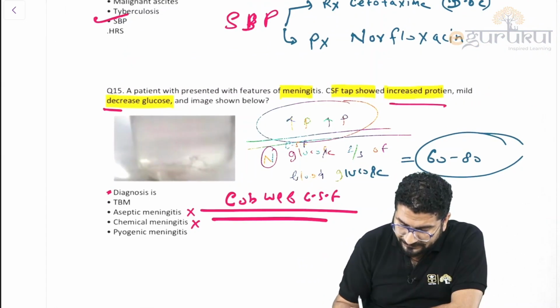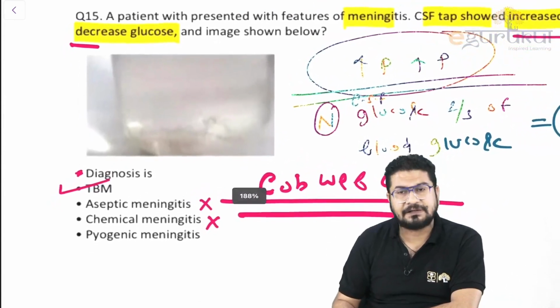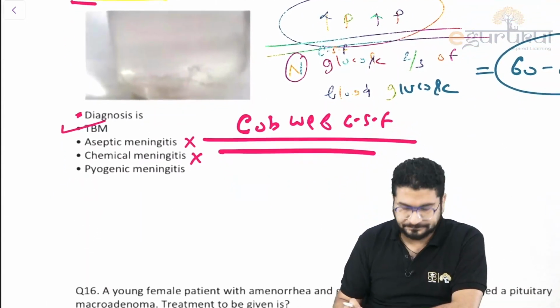You can see protein is increased. This is your tubercular meningitis because the color is almost transparent. That is what we call cobweb CSF.